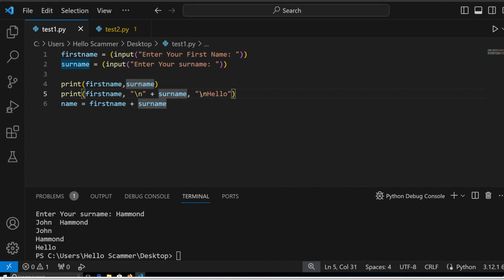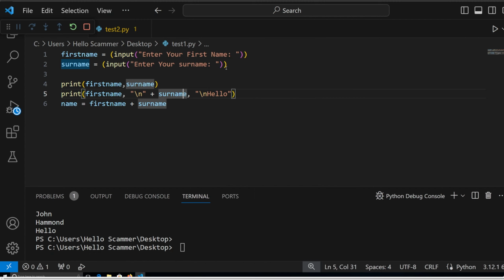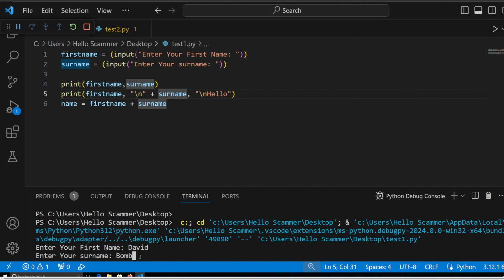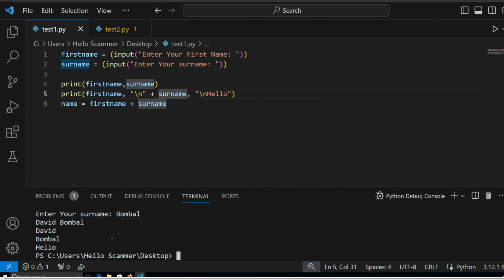Surname plus hello, right? So basically, as you can see, I'll do another run. Let me go to run, start debugging. So we're going to put in David Bumble, right? And as you can see, we have David Bumble, which is the first line, right? The second line, which splits this.